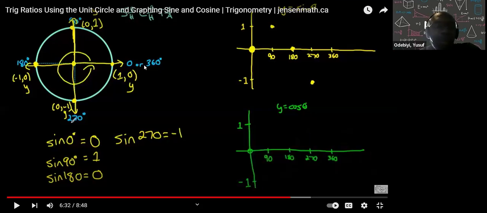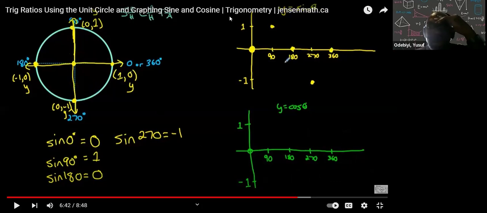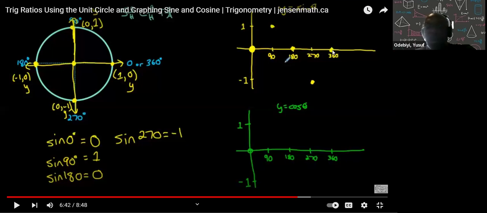He doesn't really plot that because we just already know that. So now watch, he's going to plot all these things here on this graph here, and you'll see something. Watch. If we rotate 360 degrees, that's going to be coterminal with 0, which means we're back to the same point right here, 1, 0, which has a y coordinate of 0, so the ratio is back to 0. If you plot all these points here on this graph here, you're going to see it repeats when it got back to 360.